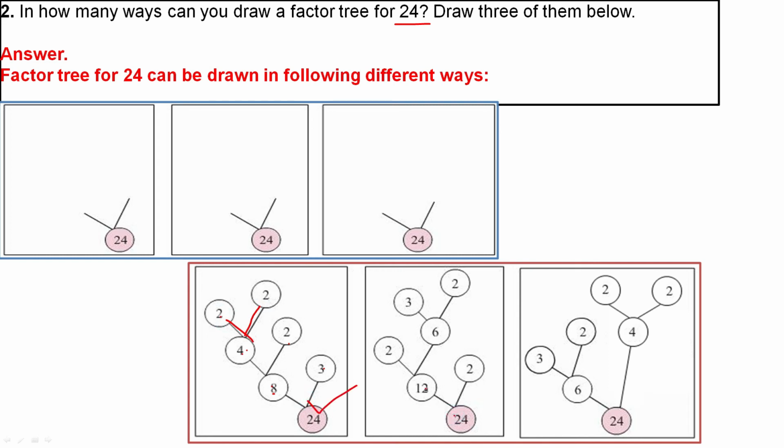Again, 12 twos are 24. 12 can be written as 2 sixes are 12. 6 can be written as 3 twos are 6. So you can extend the tree like this. Now 24 can be written as 6 fours are also 24. 6 can be written as 3 twos are 6. Here 2 twos are 4. Like that you can write 3 different ways of the factor tree of 24.